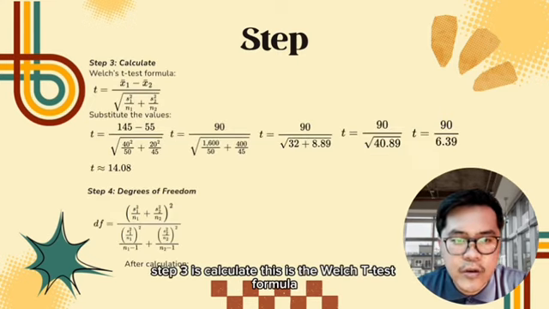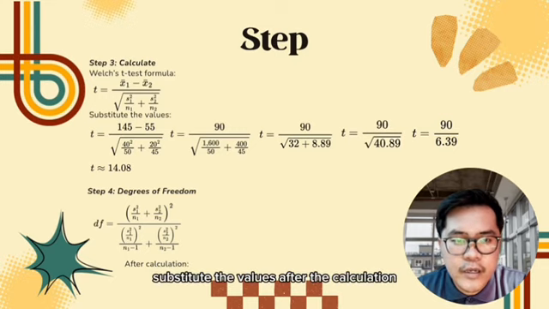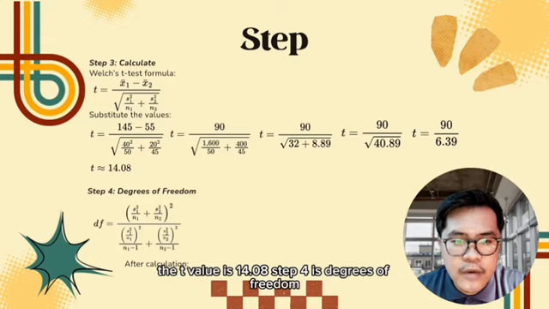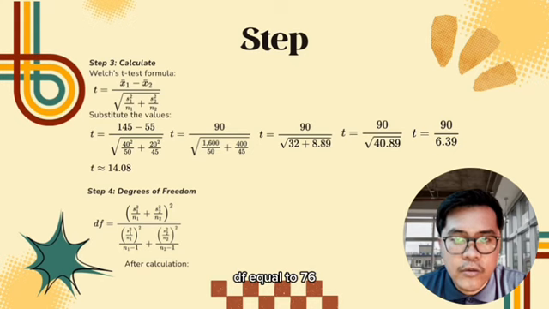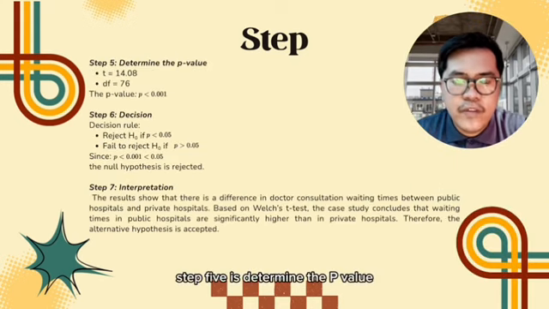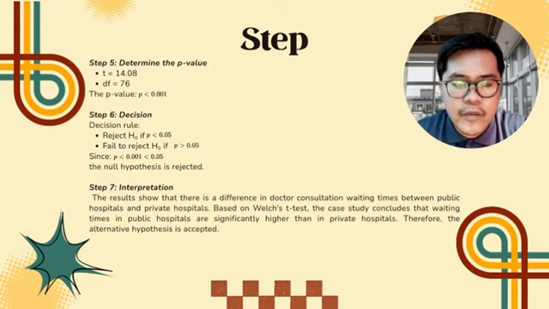Step 3 is calculate. This is the Welch's t-test formula. Substitute the values, and after the calculation, the t-value is 14.08. Step 4 is degrees of freedom. This is the formula to find degrees of freedom. After calculation, df equals 76. Step 5 is determine the p-value. t equals 14.08, df equals 76. The p-value is p smaller than 0.001.